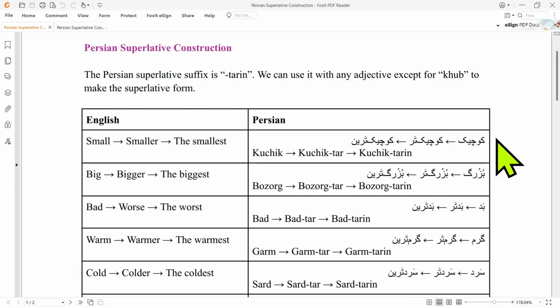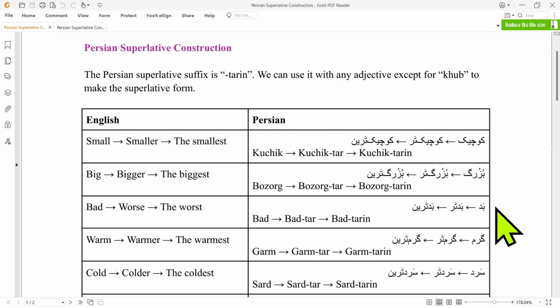You remember that our basic adjective for small is kuchik. By adding the comparative suffix tar, we make its comparative form kuchiktar. And by adding the superlative suffix tarin, we make its superlative form: kuchik, kuchiktar, kuchiktarin. And our basic adjective for big is buzurg. So the comparative form is buzurgtar and the superlative form is buzurgtarin.